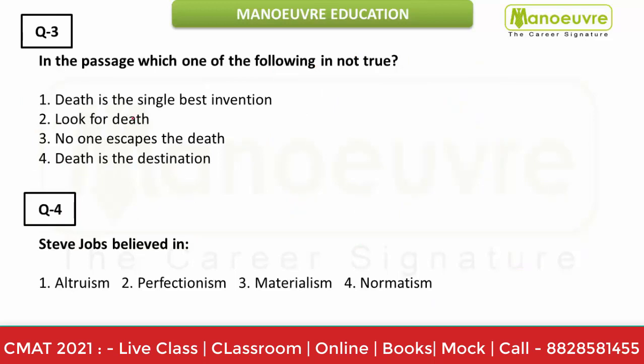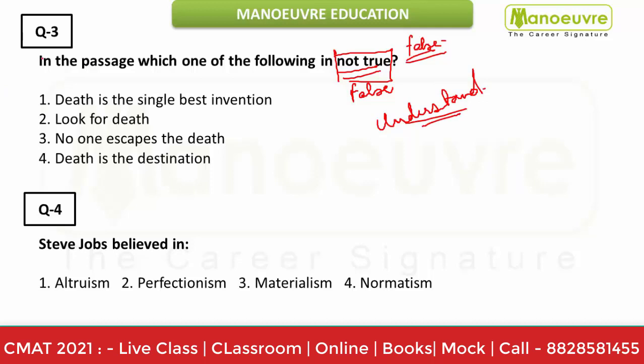The third question says, in the passage which one of the following is not true? So the last question we saw was which was false, and now not true means again you want a false one. So please understand the question type. It is very important to understand the question type, guys. So which one of the following is not true?